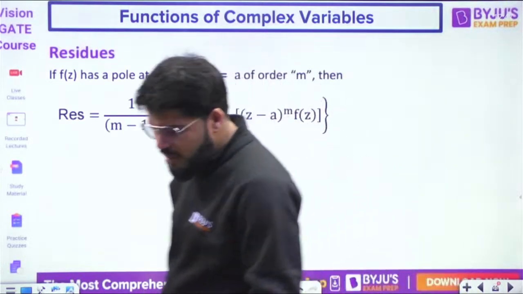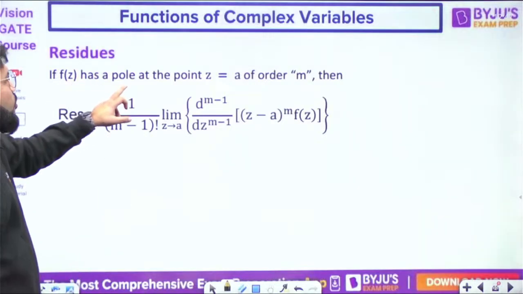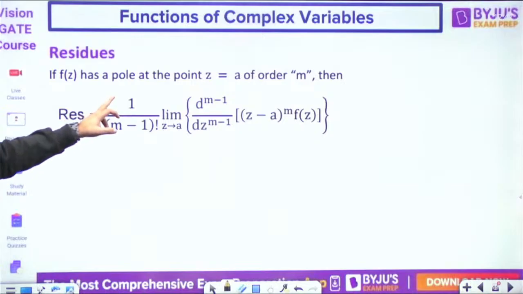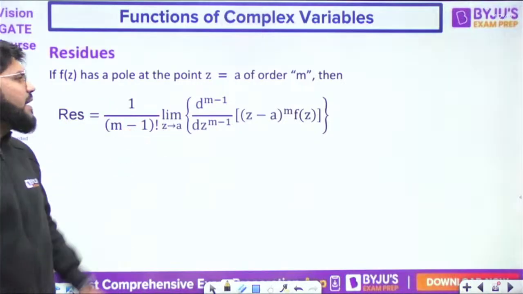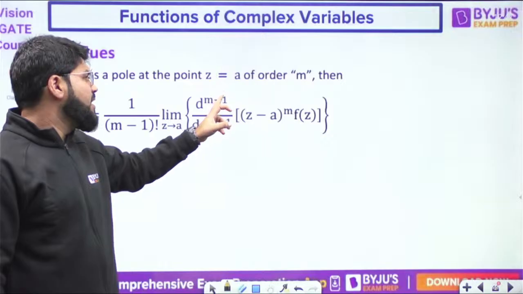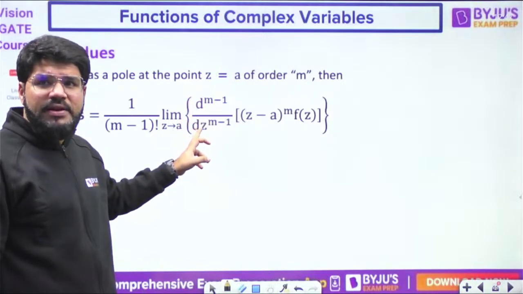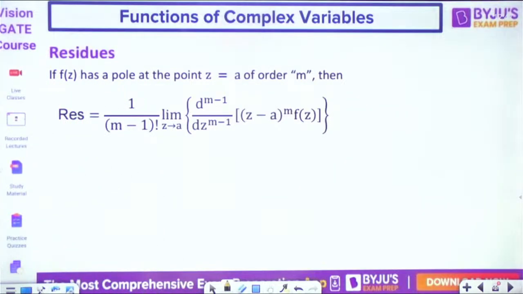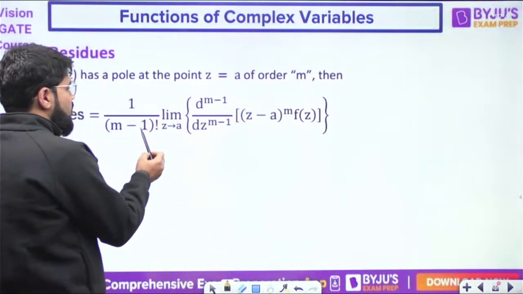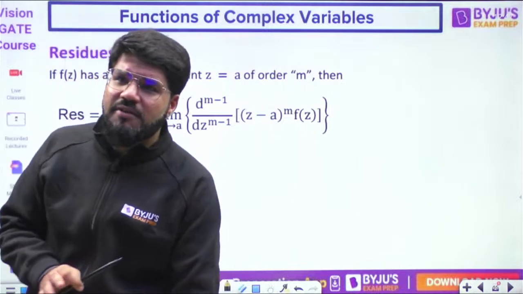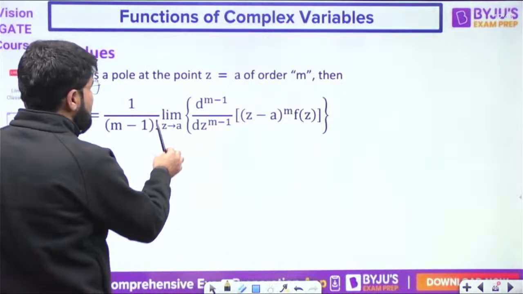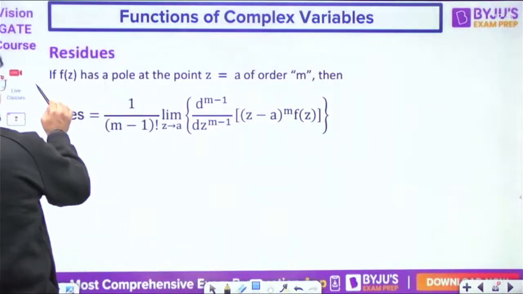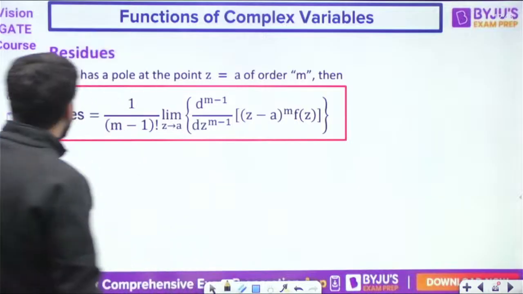Now, what is residue? If f(z) has a pole at the point z equal to a, and that is of order m, then the residue is given by 1 upon factorial (m minus 1), limit z tending to a, d^(m-1) upon dz^(m-1), meaning the (m minus 1)th derivative, of (z minus a) power m f(z). I will simplify this later, but this is the most general formula for residue.